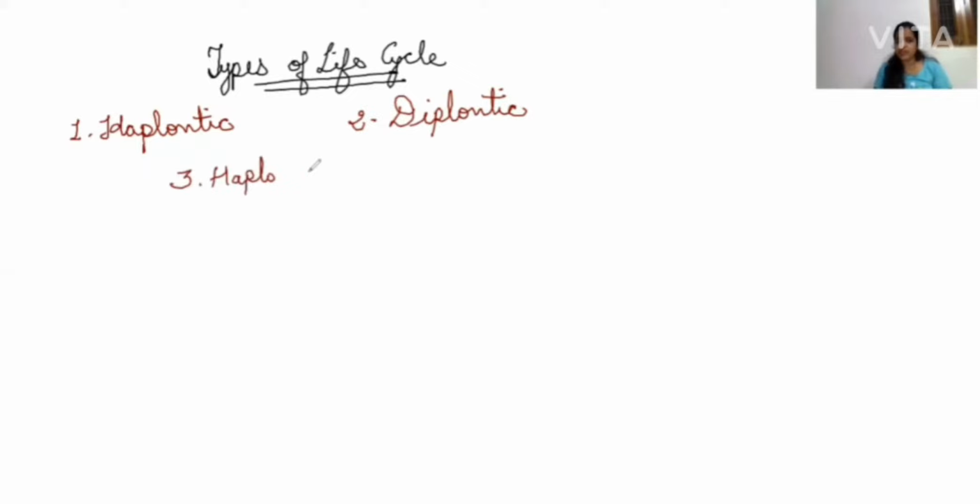Clear? Now, we'll be discussing all these types of life cycles one by one, and now we have the first one with us. That is haplontic life cycle.